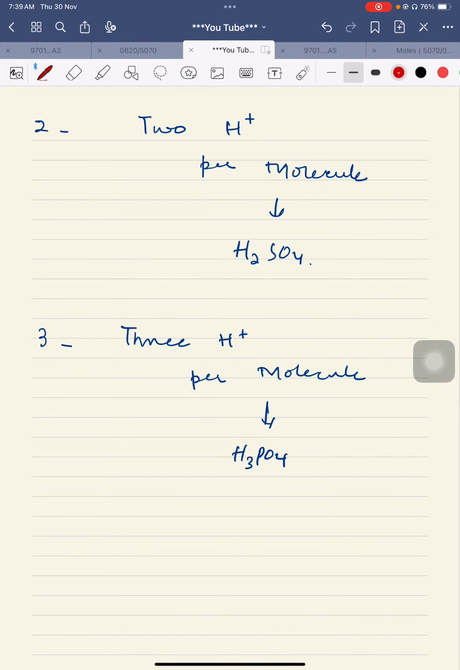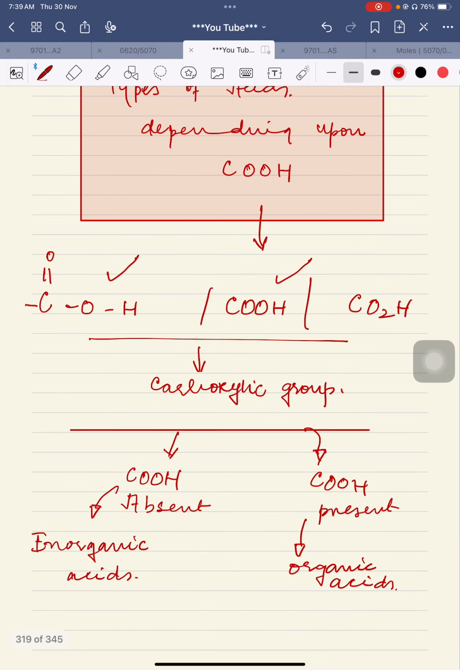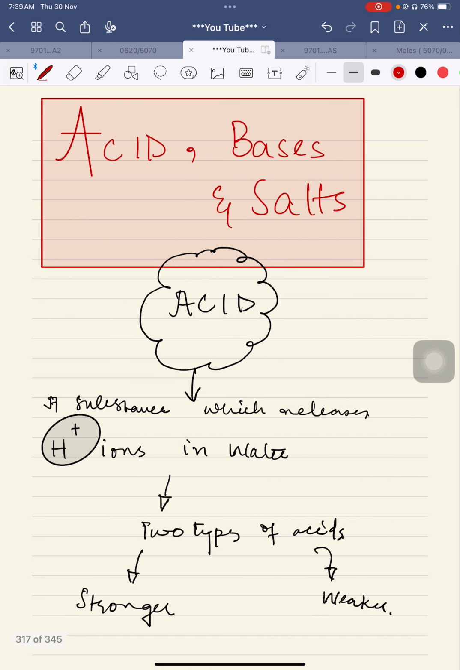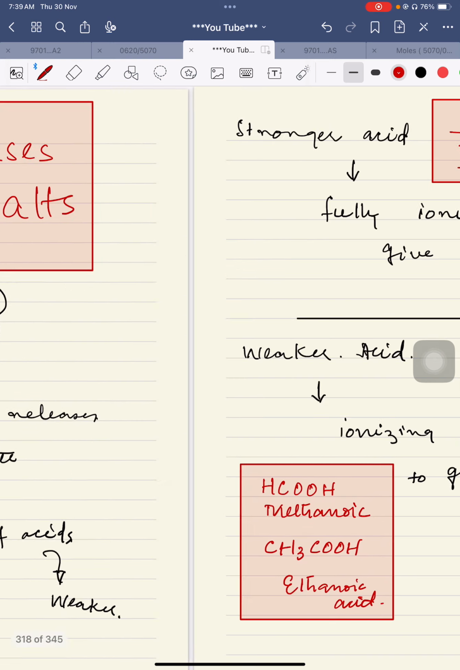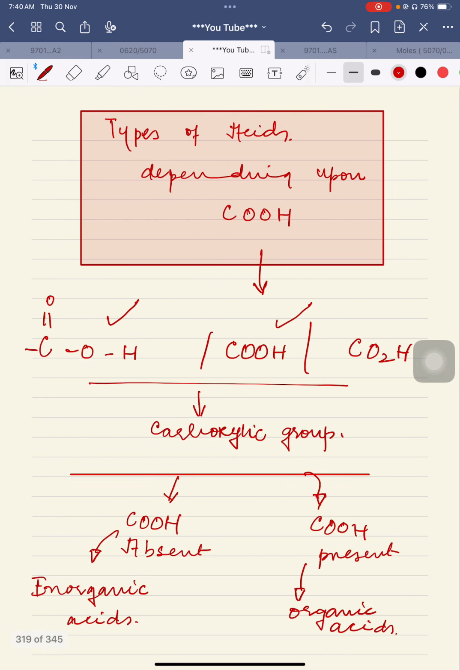Hey guys, welcome back. We are with the topic of acids, bases, and salts, and I have told you first of all the definition of an acid, and the types of acids depending upon their ability to release hydrogen ions. Then we discussed different types of acids: fully ionized and partially ionized, weaker and stronger acids, depending upon the presence of the COOH group, which is called the carboxylic group. If it is present or not present, the acid is organic or inorganic.